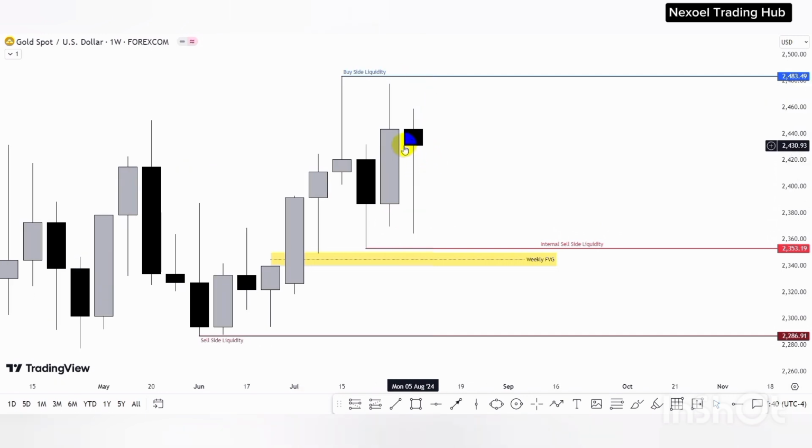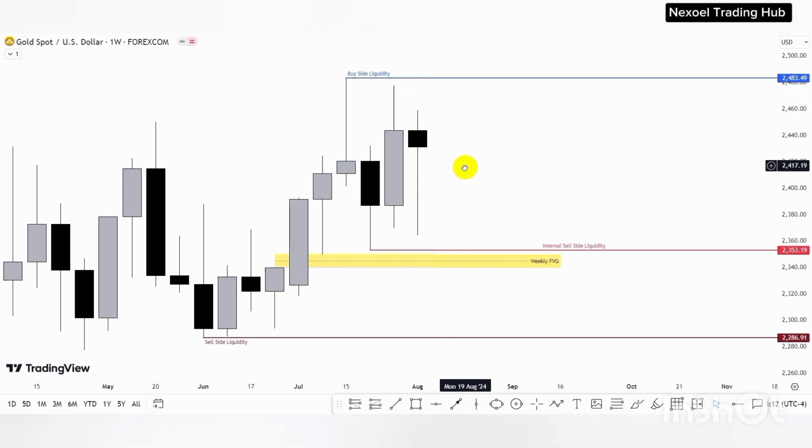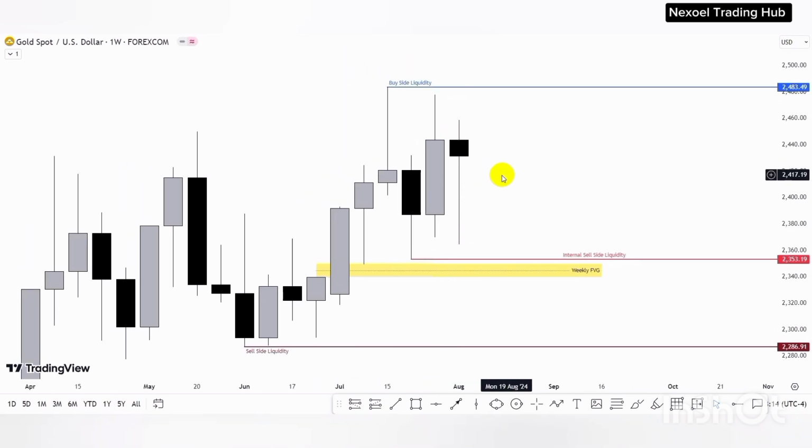So last week we had the up close week, and we're still expecting the push of price to raid this buy side liquidity, because we can see this order block. Price respected and closed above the order block. So we have this internal sell side liquidity. We have this fair value gap. I'm not really looking at price returning deeply into this. I'm expecting to see price raid the buy side liquidity in the gold USD pair. So let's check out the daily time frame.